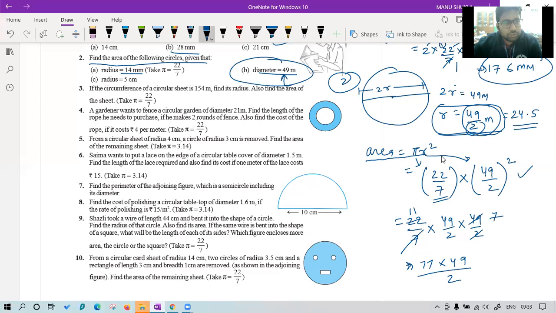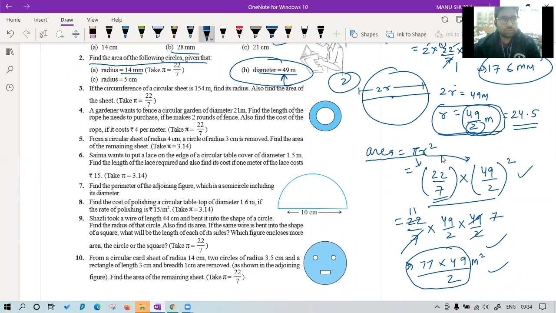Sir, if there is no pi given, then you will take it as 22/7. Yes. Okay. So Kritika, I just solved this and I got this answer, I think the unit is meter square. You just have to solve this and you will get the answer.